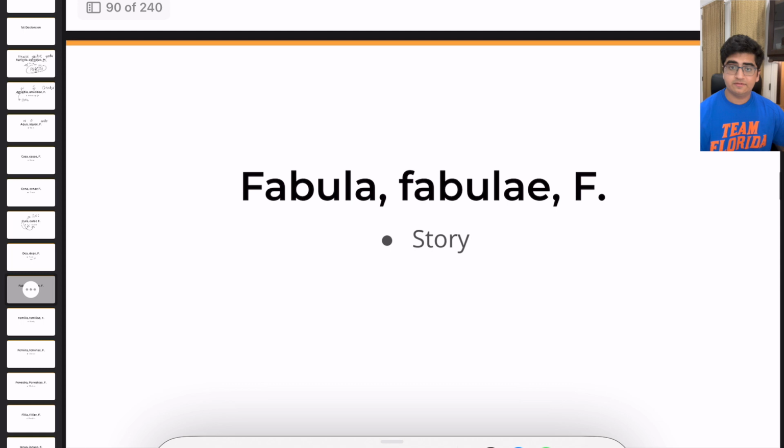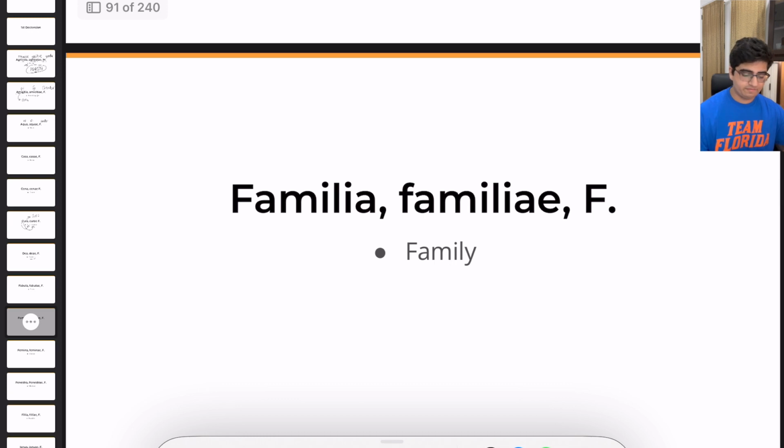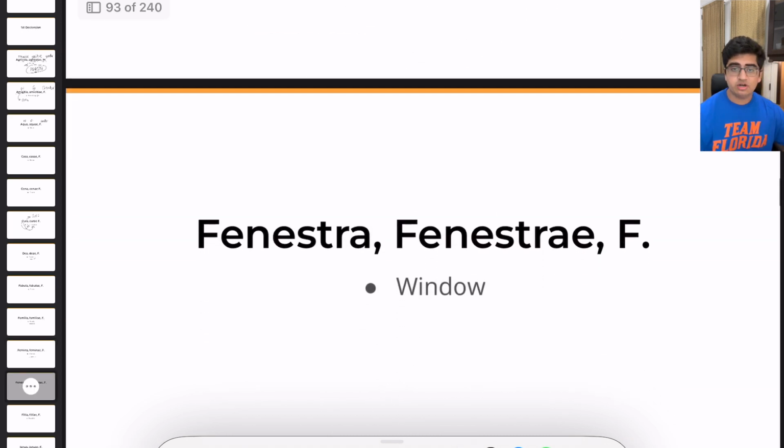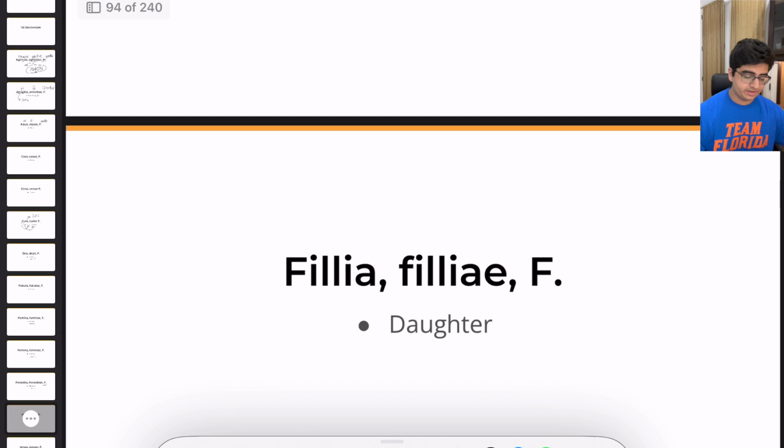Fabula, fabulae, feminine, a story. A fable, for example, is a good derivative. Familia, familiae, feminine, family. Femina, feminae, feminine, woman. Then we have fenestra, fenestrae, feminine, window. Filia, filiae, feminine, daughter.